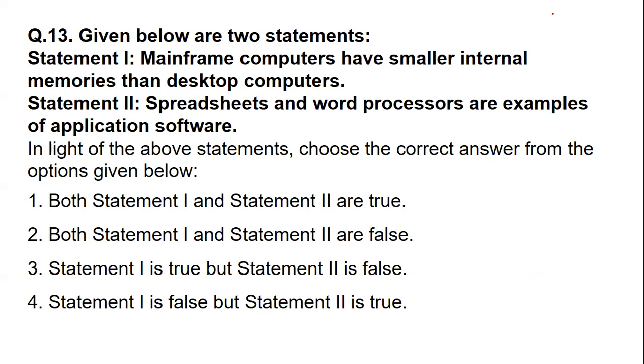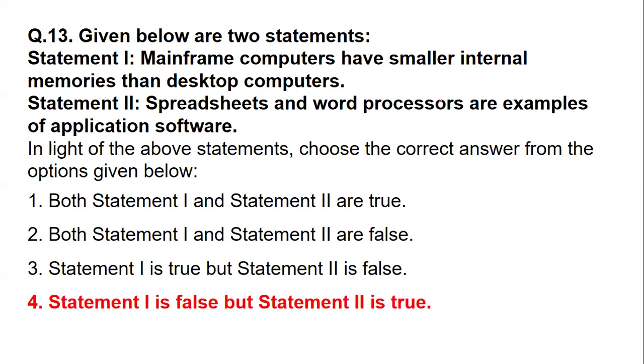So here it has said that it has small internal memories. Somehow it is connecting with the memory topic also, but with the help of mainframe computers, right? Now the second statement: spreadsheets and word processors are examples of application software. If you look at both the statements, the second is very true.